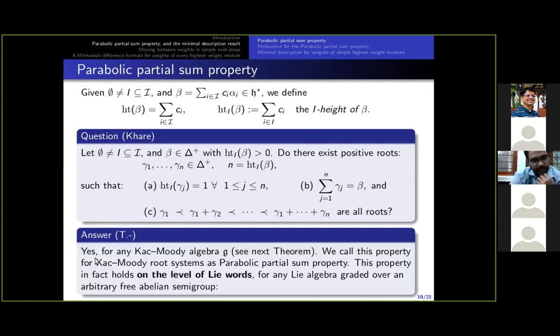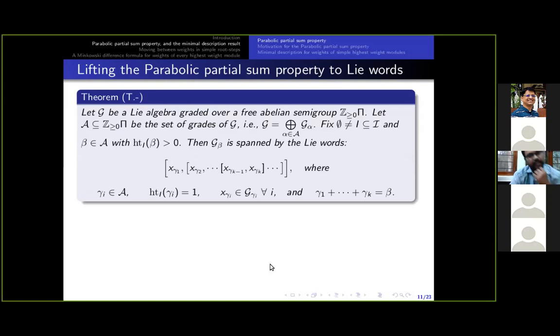In my paper, I answer this question positively for any Kac-Moody algebra. I will show this in the next theorem. For the Kac-Moody case, I am going to show this for more generally graded Lie algebras, and for Kac-Moody root systems, I will call this the parabolic partial sum property. And the theorem is as shown here.